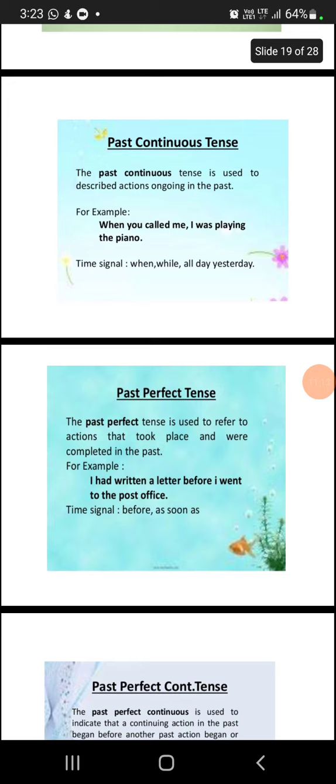And past perfect tense. The past perfect tense is used to refer to actions that took place and were completed in the past. For example, I had written a letter before I went to the post office. The time signals here are before, as soon as. So the word before comes under past perfect tense. So that represents the thing which happened and was completed in the past.